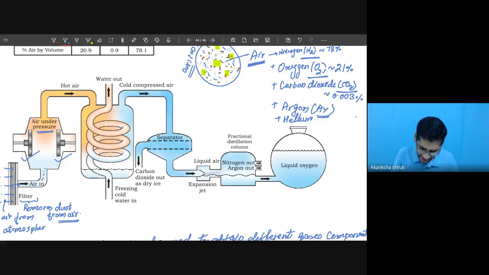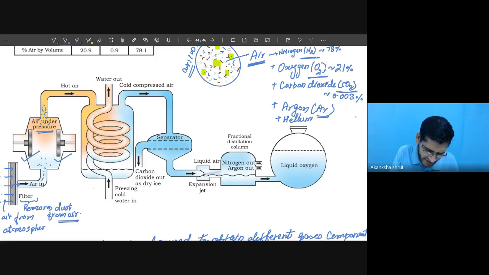A lesser number of molecules are there, but in this area more air molecules are there. Because of this high pressure, a large number of molecules are coming together, and when it is cooled further, the molecules get converted into liquid. So for that there is a cooling arrangement.